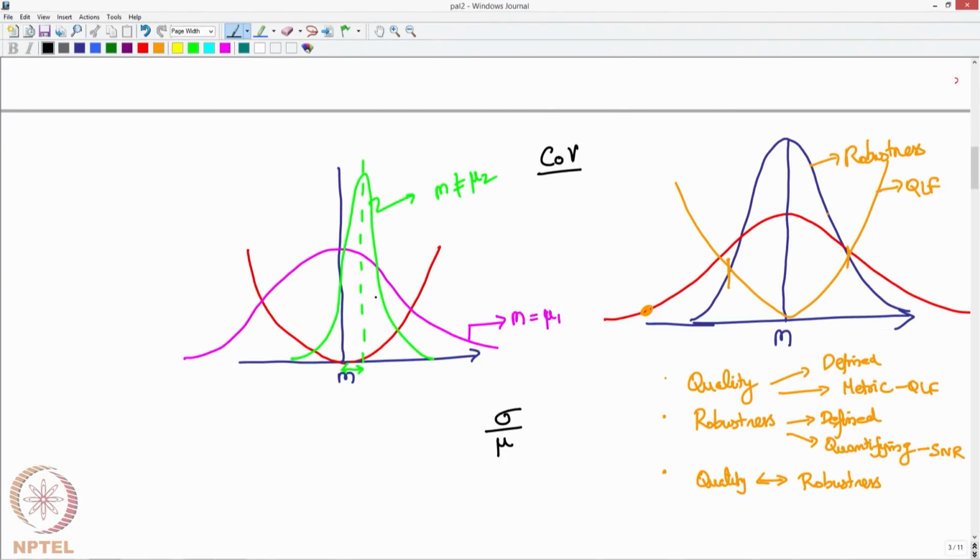Hence, one small update to our perspective on robustness. Robustness does not only involve reducing the standard deviation, but it also has to account for the mean shift. You cannot say I have close to a straight line performance, but my mean is away by about 10 meters.